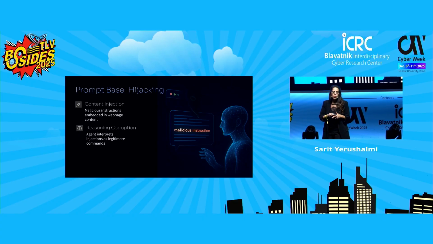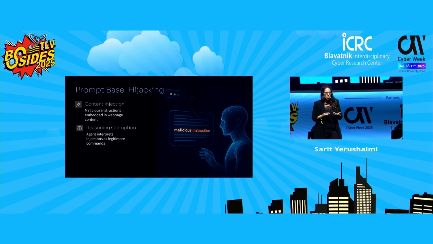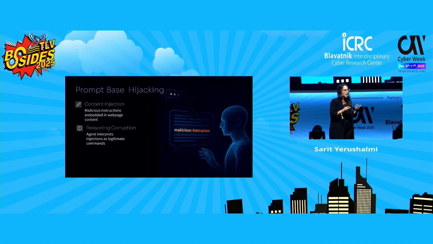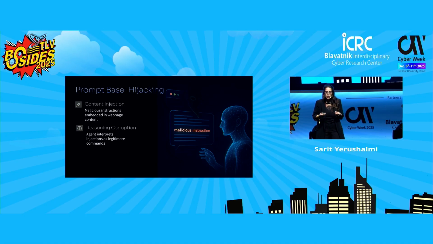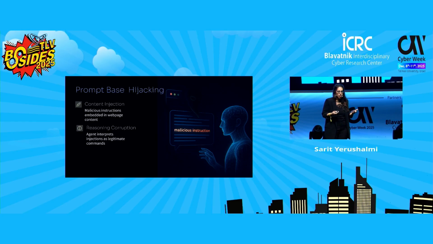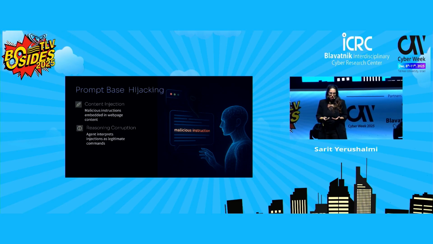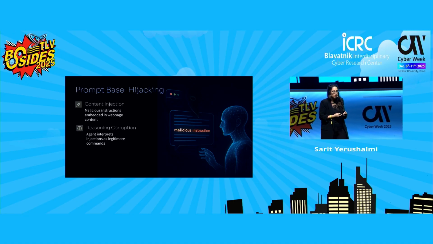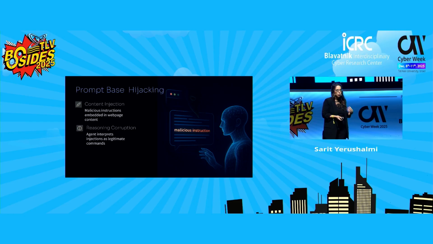And when the agent collects all the elements on the page, it sends them to the reasoning model, and it unknowingly processes the attacker's instructions as if they were legitimate. And that's where the reasoning model gets corrupted. The agent begins to follow injected instructions and perform actions that it was not supposed to do.